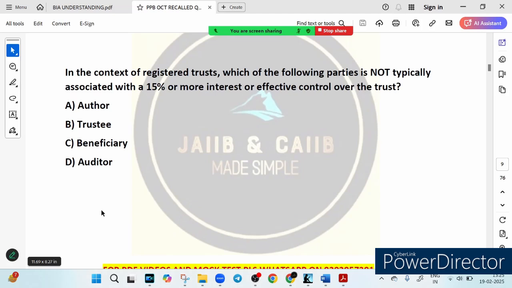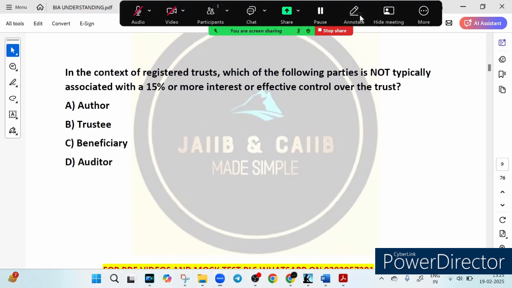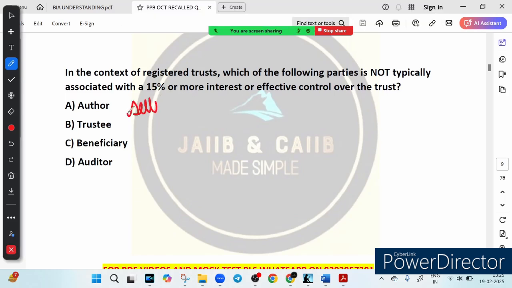First option says author. Is it true? Author, you know, is called the settler of the trust. So we can call the author the settler of the trust, right? So friends, author, also called settler, is the person who creates the trust, means the person who is entrusted with creating the trust. They decide what asset will be placed in the trust and how it should be used.